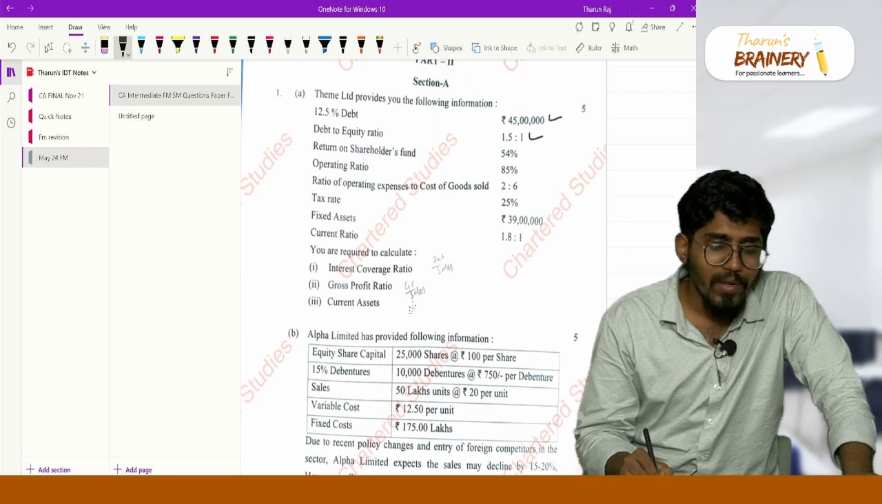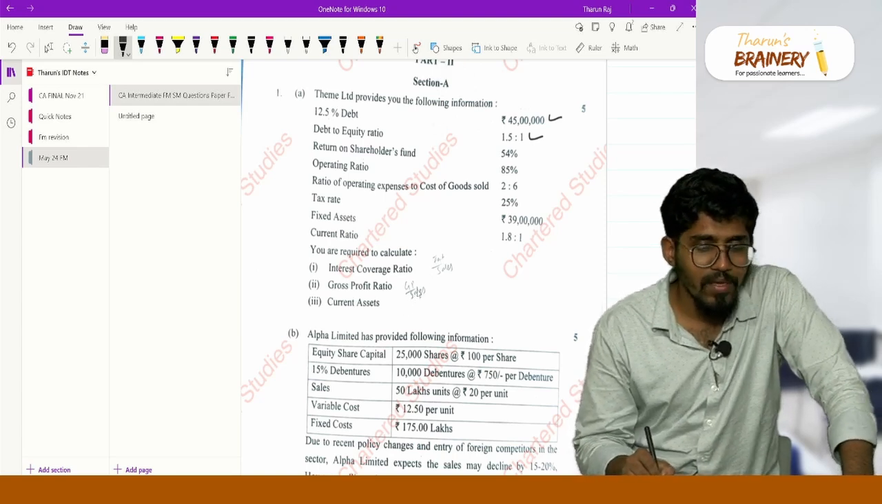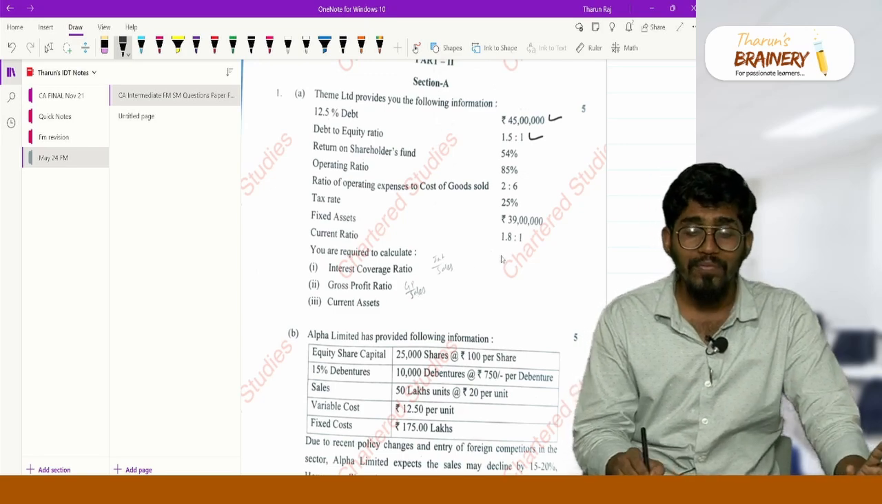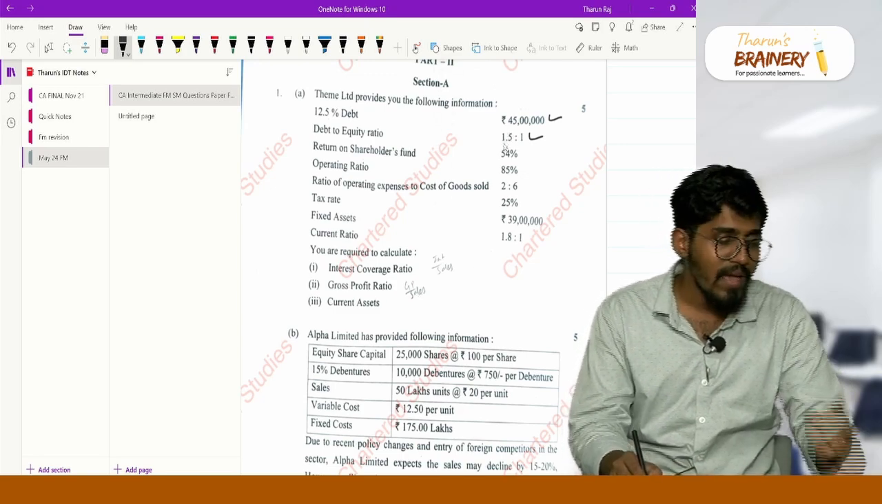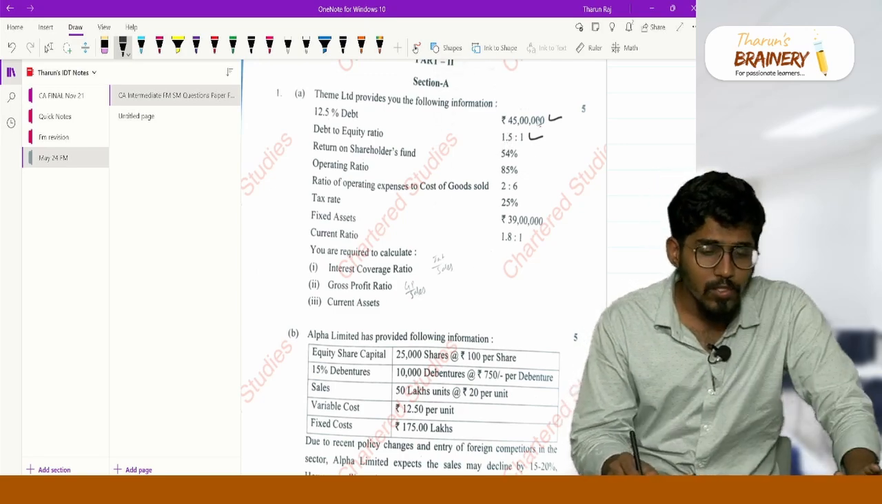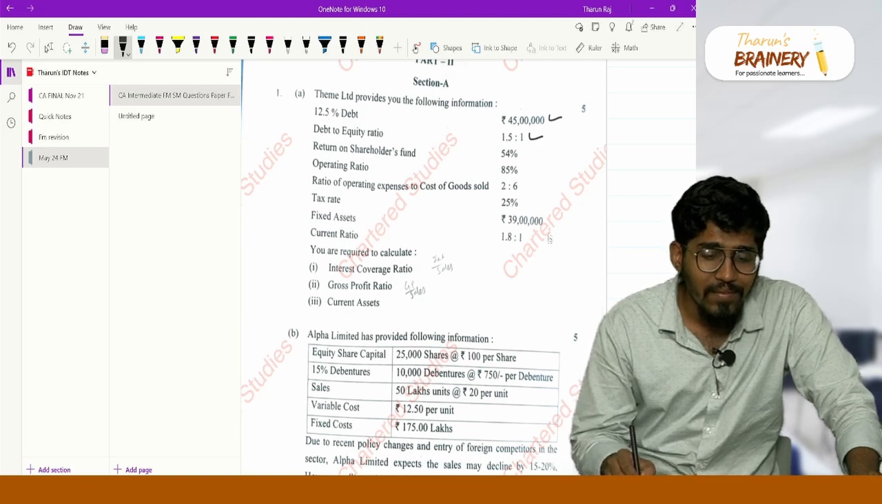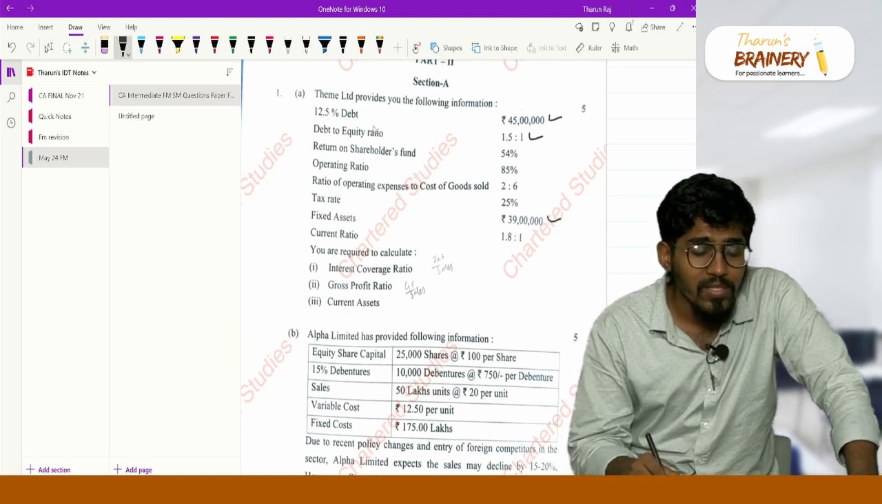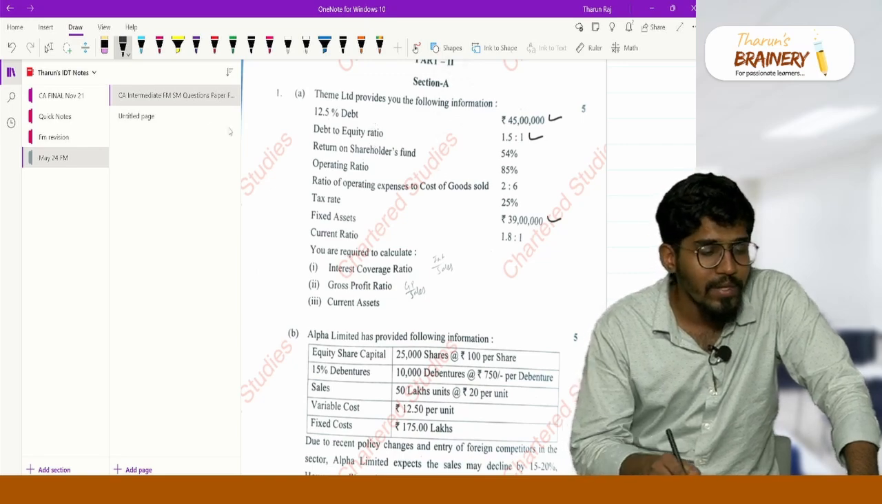Now, you are required to calculate all these things. I always say about ratios, the approach should be first to see wherever absolute values are given and where you can use those absolute values. Two absolute values are given, debt and fixed asset. Can you use debt anywhere? You can use the debt in the debt to equity ratio.